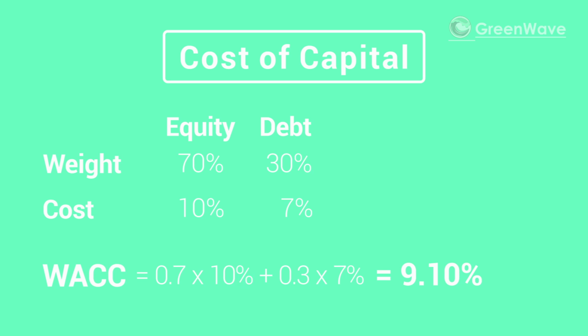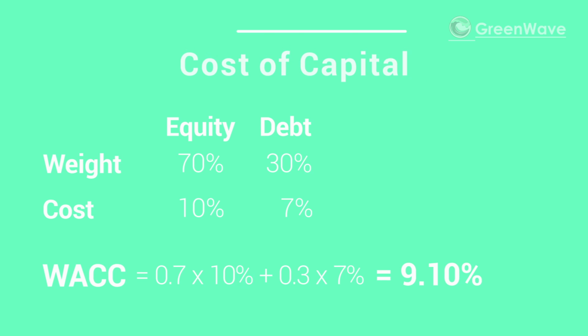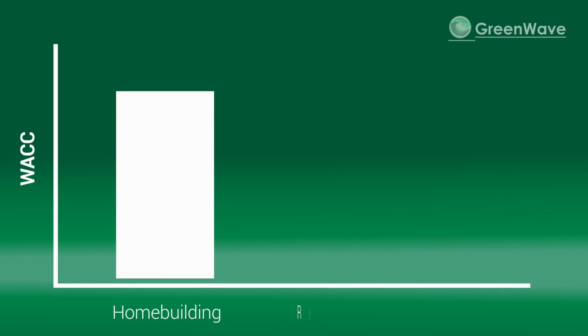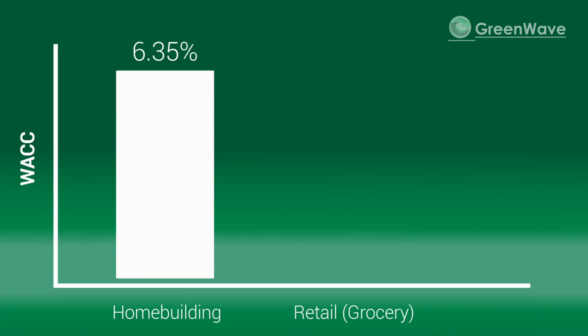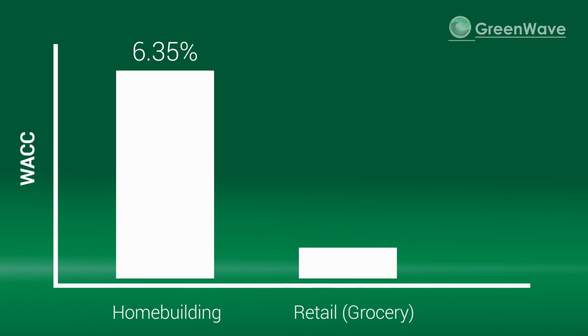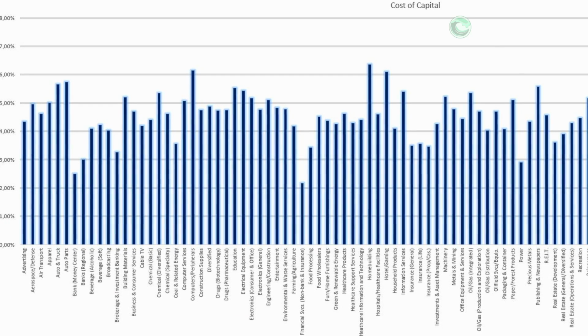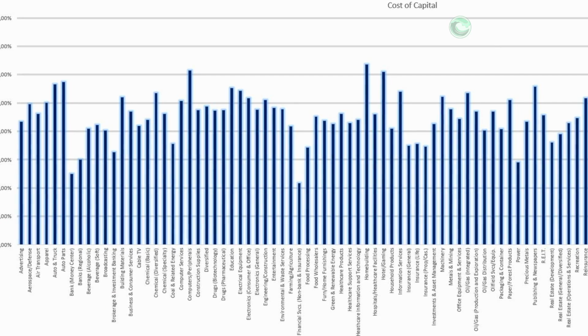Since we still have some time, let's look at some real-life examples, shall we? So every industry has its own general average cost of capital. However, the numbers vary widely. Home building has a relatively high cost of capital at 6.35%, whereas in the retail grocery business it is relatively low at 1.98%. The cost of capital is also high among both biotech and pharmaceutical drug companies, steel manufacturers, internet software companies, and integrated oil and gas companies.